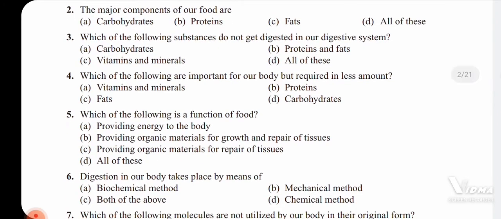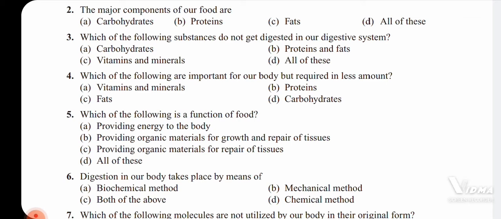Fourth question: which of the following are important for our body but required in less amount? Okay, so the options are vitamins, minerals, proteins, fats, and carbohydrates. So here the vitamins and minerals are very important for our body but required in less amount. Okay, fourth question, the answer is option A.